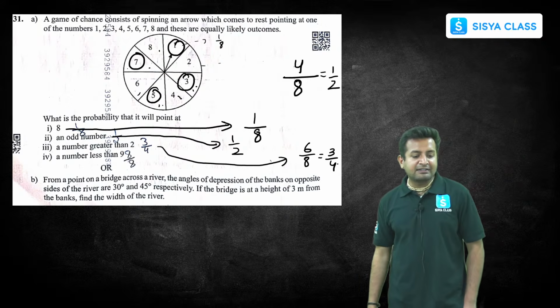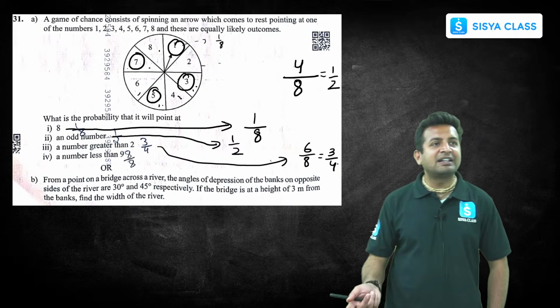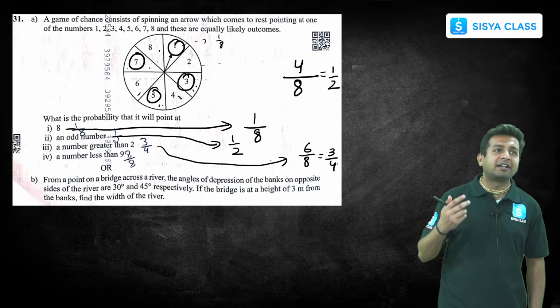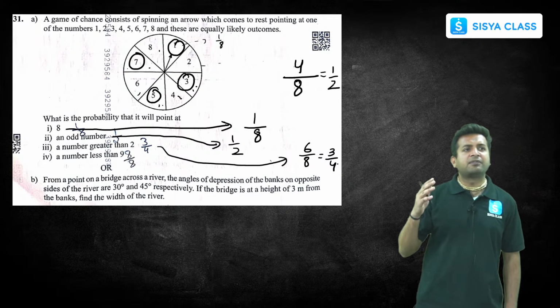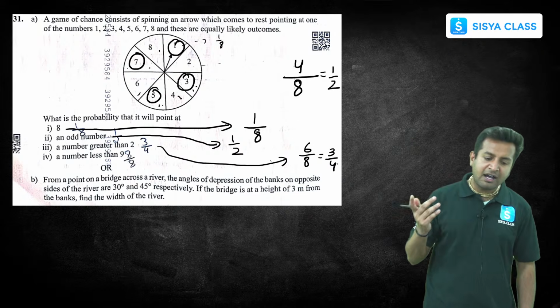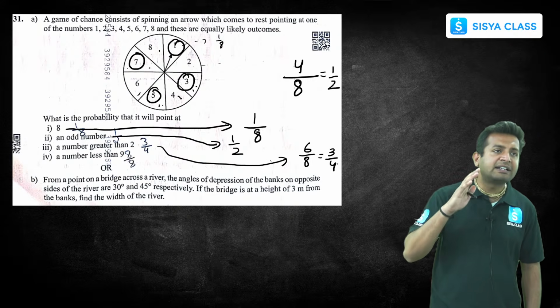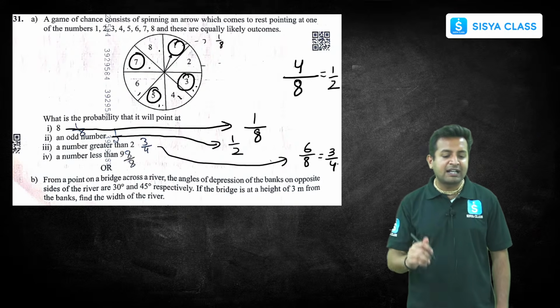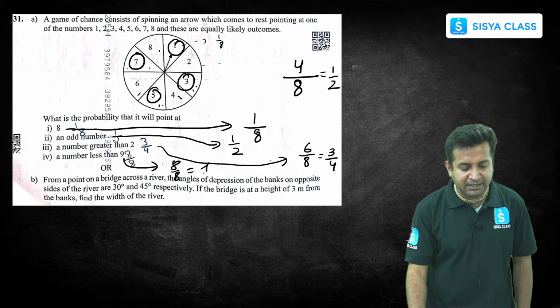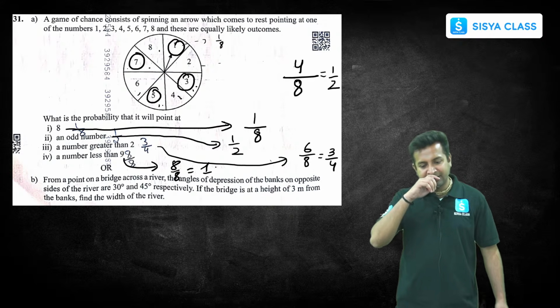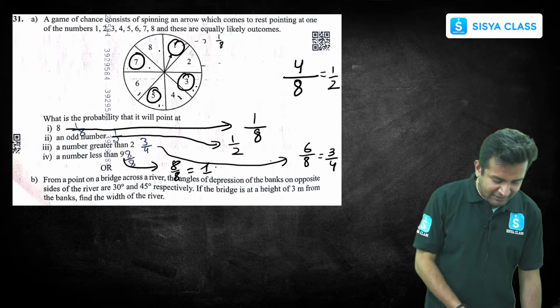A number less than 9. Now, all the numbers are less than 9. So the probability will be what? Any number that comes, 8, 7, 6, 5, 4, 3, 2, 1, all are less than 9. So definitely this is a sure event. So the answer would be what? 8 upon 8, which is nothing but 1. Easy peasy, lemon squeezy. Yes or no?